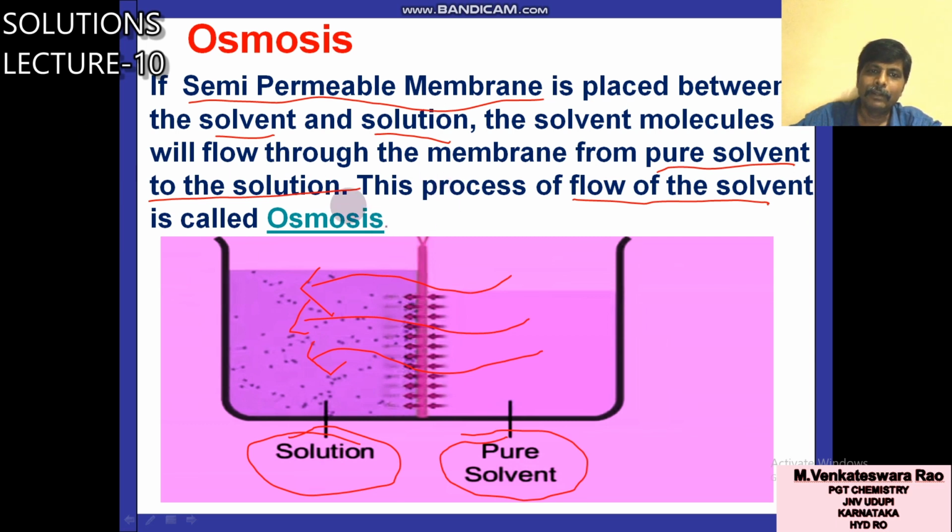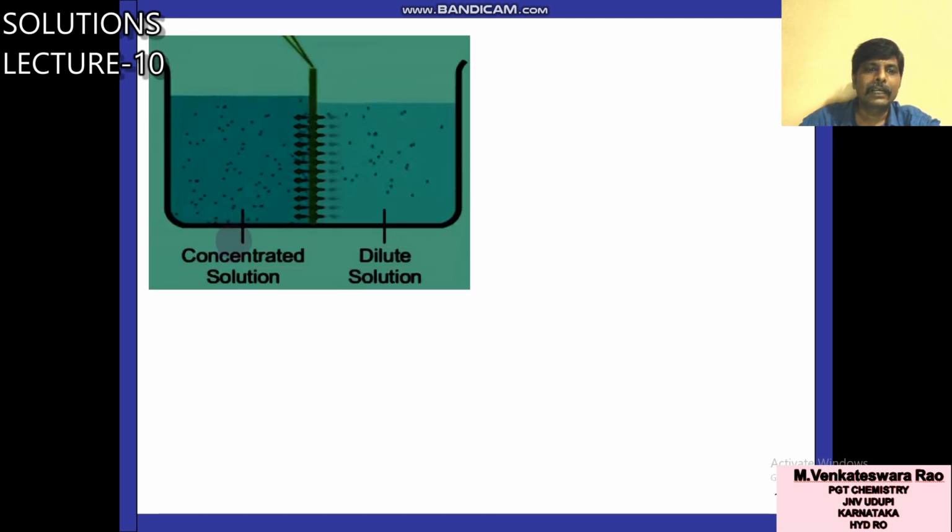Osmosis you can define in 2-3 ways. The first one, you remember, is flow of solvent from pure solvent to solution. Next you will see here, a concentrated solution on one side and a dilute solution on the other side. These two are separated by a semi-permeable membrane. This side is the dilute solution, this side the concentrated solution.